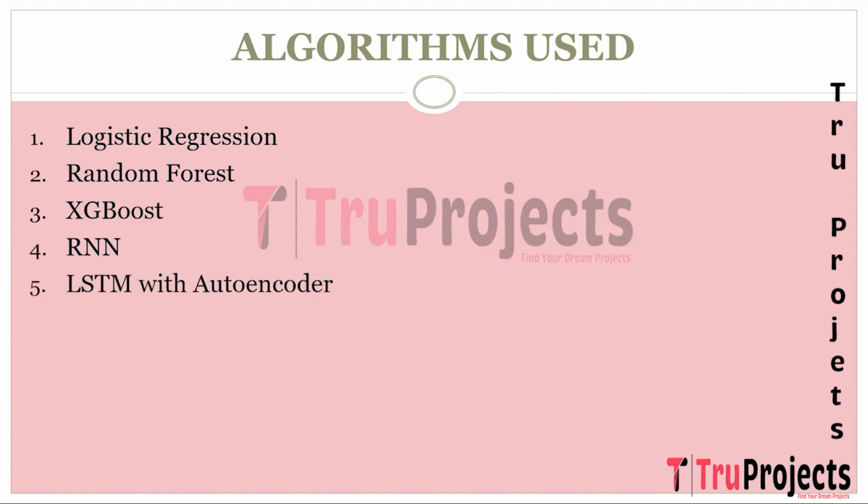The next algorithm is LSTM with autoencoder. It is a sophisticated deep learning combination. It is used to capture complex temporal dependencies and extract meaningful features from ICU patient data. LSTM addresses the vanishing gradient problem and can learn long-term dependencies in sequential data. The integration of autoencoder enhances the model's ability to comprehend intricate patterns within the data, enabling more accurate and context-aware mortality predictions in the ICU.